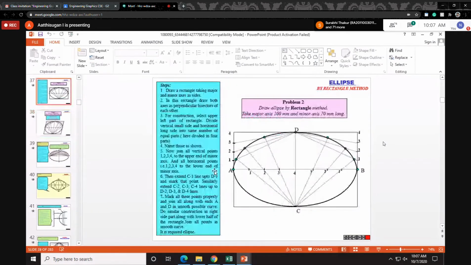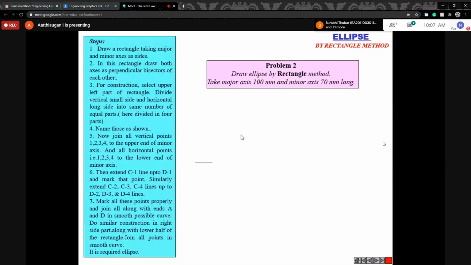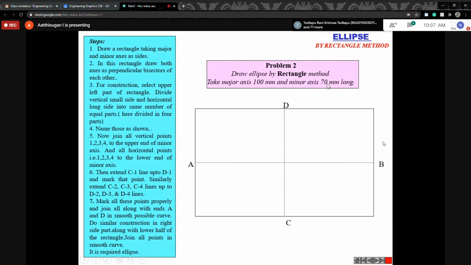This is the ellipse rectangle method. The same method you have to follow for oblong also. So you draw the rectangle. In your case, the dimensions are 150 and 70, you can draw like this. Here they did it for 100 and 70, so the rectangle is 100 mm by 70 mm for this case. So you have 4 quadrants, 1, 2, 3, 4. First you divide any one line. Any one half quadrant you can take, and divide the vertical line into equal parts.